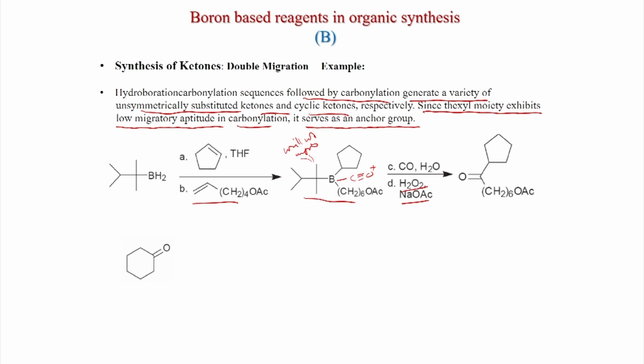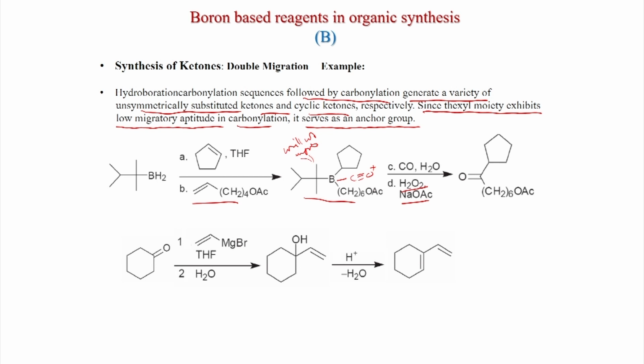Also, cyclohexanone with vinyl magnesium bromide, THF, then water, you get this alcohol, vinyl alcohol means allylic alcohol, and now H plus, H2O will give this diene. And now, thexyl borane, what will it do? It will add to this. So, at these 2 centers the hydroboration will happen. So, boron will add here and here.